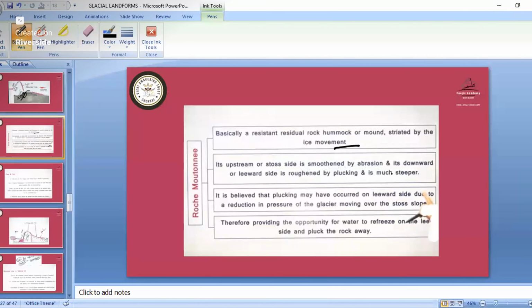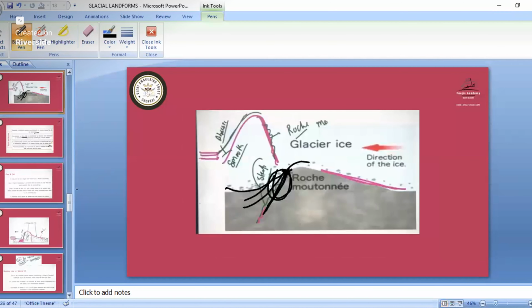So what is happening? See that leeward side has become roughed by plucking, and what does the stoss side mean? Suppose this is the landform here, and the ice is coming from this side.